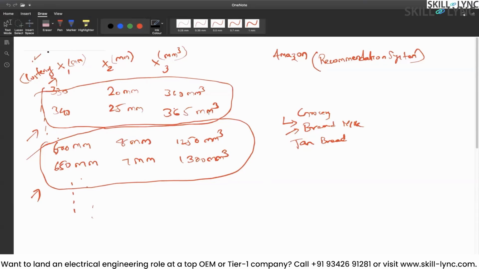Again, one is clustering, the other one is recommendation system. And then this one which I was talking about, you must have noticed that people keep products next to each other in your malls also. If you go to any grocery store or any big mall, you would notice that cold drinks and ice creams are kept next to each other, because whenever someone buys bread, they will either buy milk or jam, right? So it's very frequent that people buy these kinds of items in pairs. This is called association rule.